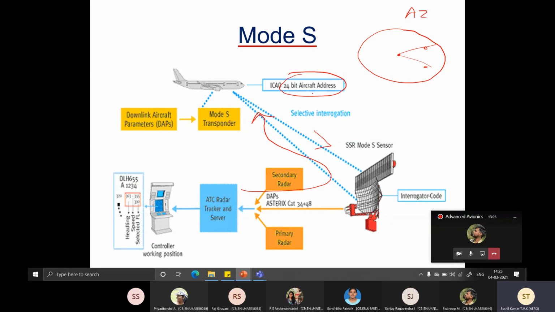Whereas in this Mode S, continuously you get information on altitude, speed and heading. So you get heading information, speed, and what flight level. Flight level is the altitude, in addition to the aircraft call sign. So you get quite an amount of information from each reply.